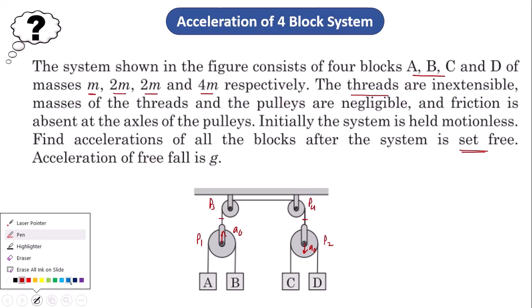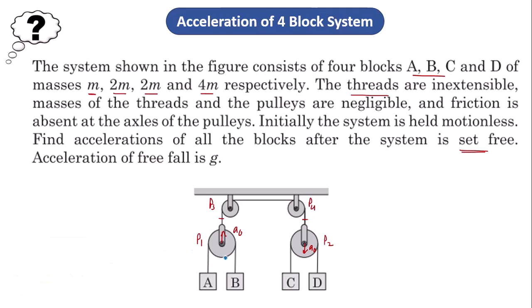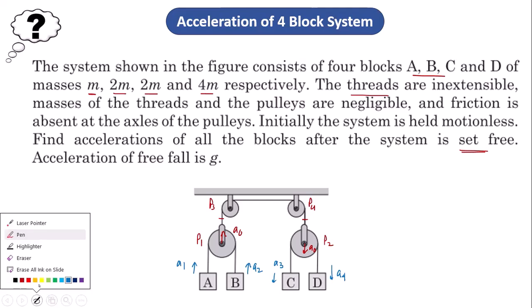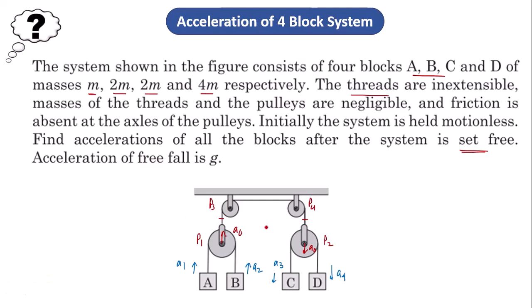Now, let us say I am assuming that for blocks A and B, A is moving upward with an acceleration, let us say a1, and B is moving upward with an acceleration a2. Similarly, I assume that the C block is moving downward with an acceleration a3, and D with a4. Okay. So, from the moving pulley constraint equation, I can write a0 should be equal to (a1 plus a2) by 2.